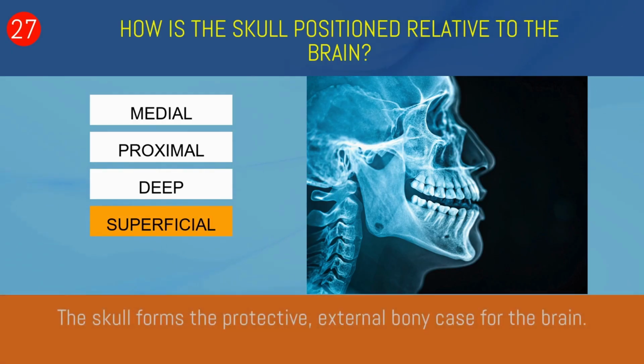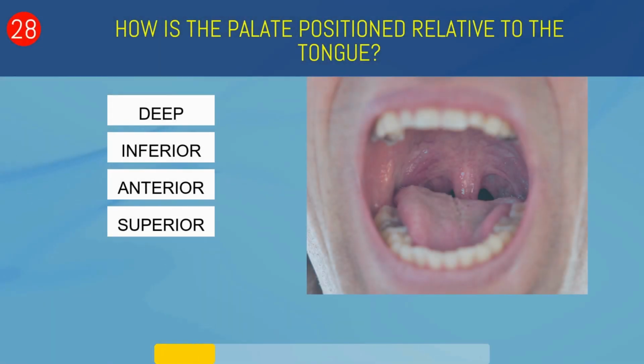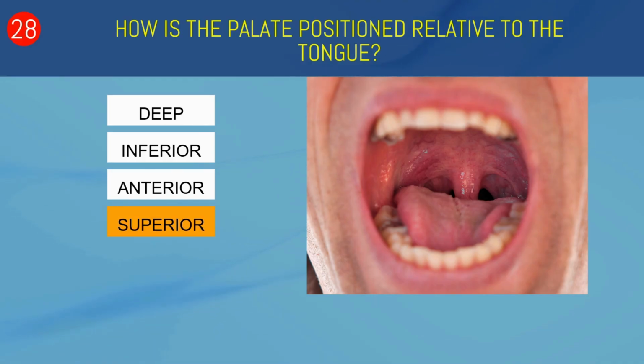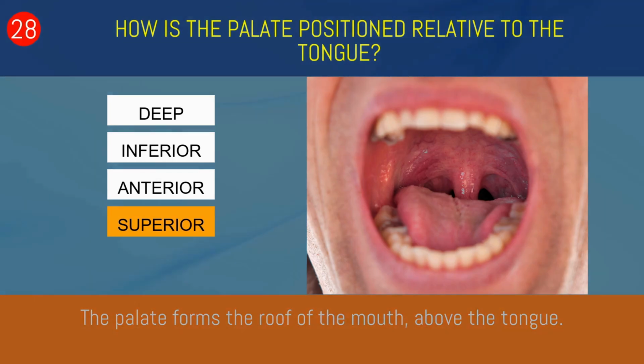Superficial. The skull forms the protective, external bony case for the brain. How is the palate positioned relative to the tongue? Deep, inferior, anterior, or superior? Superior. The palate forms the roof of the mouth, above the tongue.